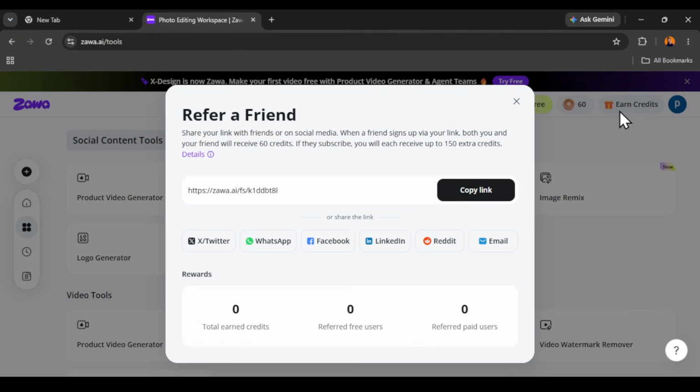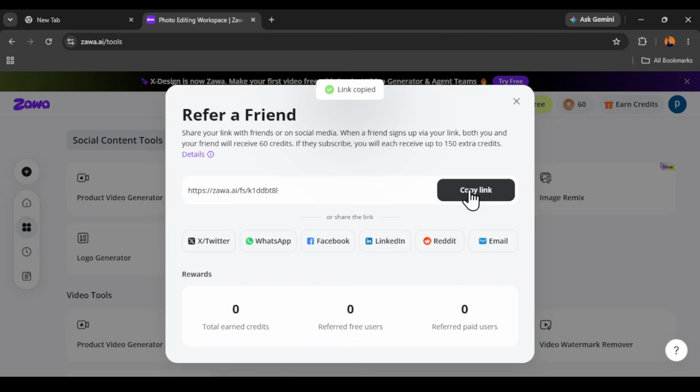So you can literally earn more credit just by copying, refer a friend, share your link with friends on social media. When your friend signs up from your link, you and your friend will receive 60 credit, and if they subscribe, each of you will receive 150 extra credit. So if you want that, you can literally copy this, without waiting for your friends to sign up. Let me show you quickly how to do that.